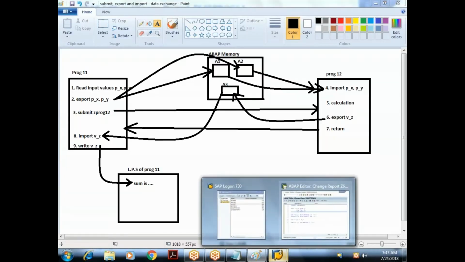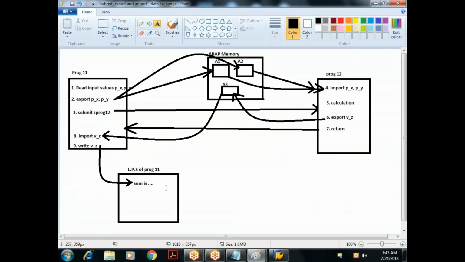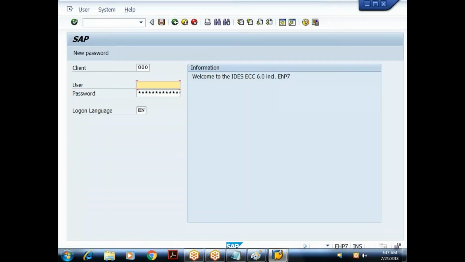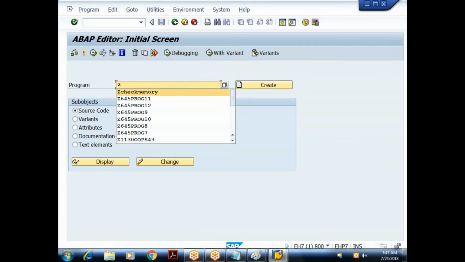I'll close the sessions. I'm logging off. So once I log off from the session, what happens? The ABAP memory gets destroyed. Let me relog in now. It's a new session now. On behalf of this new session, a new ABAP memory gets created on the execution. So now I'll execute this program.